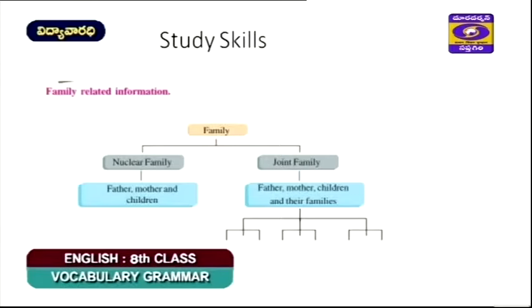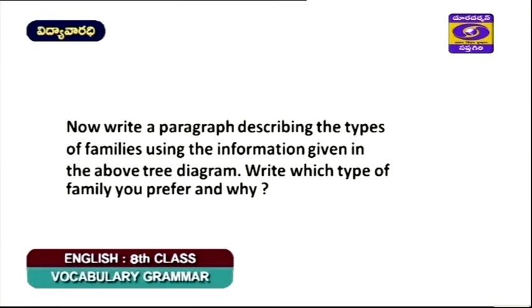So the information given in the tree diagram can be transferred to the form of an essay. This helps you very much in your future when you take professional courses or whenever you take important professions. Right. Now write a paragraph describing the types of family information given in the above tree diagram. Write which type of family you prefer and why. This is the task given.